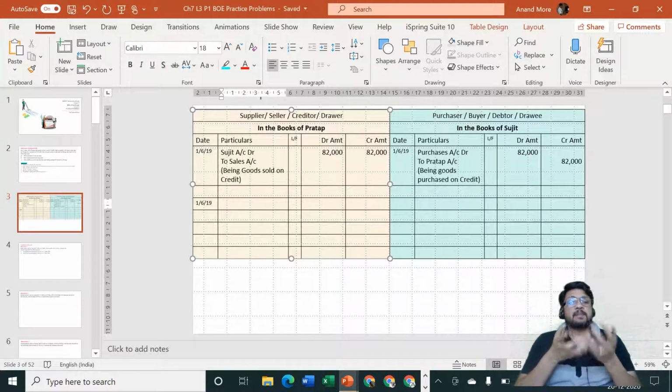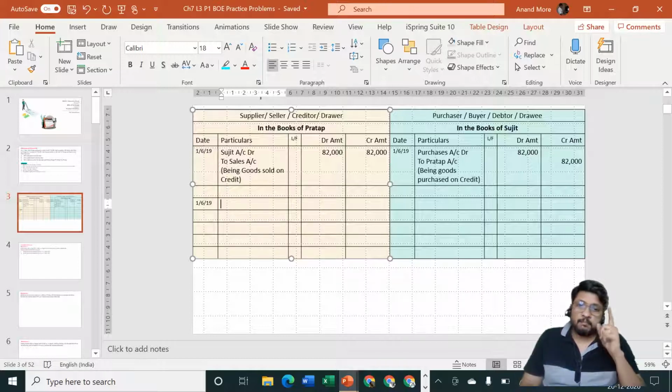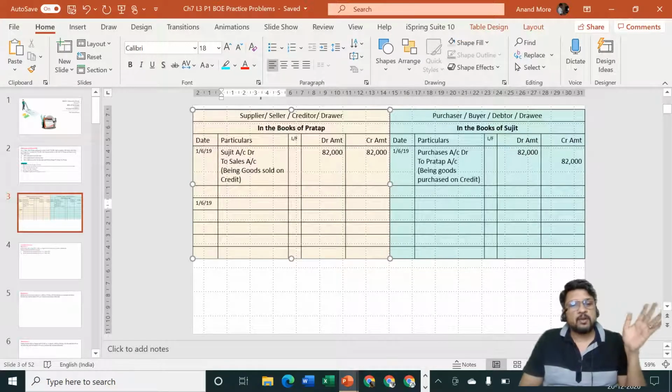Pratap is saying bill is coming in. What is coming in? Bill is coming in. This is not a sales bill. This is not a purchase bill. Mind you, this is neither purchase bill nor sales bill. This is bill of exchange. This is a negotiable instrument. This is not an instrument of transfer of property of the goods. That is the sales bill, which is different. That is already prepared and given along with goods.